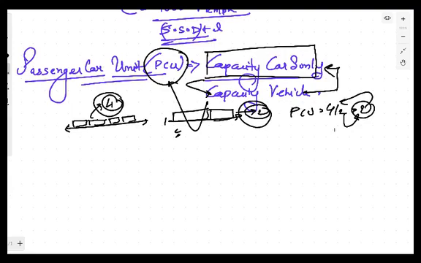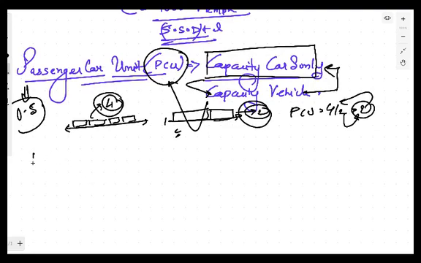But if you calculate the passenger car unit for a motorcycle or scooter, you know that you can move more motorcycles on a particular road section as compared to cars. In that case, the passenger car unit will be less than 1. For a motorcycle or scooter, the passenger car unit is 0.5. So this is the passenger car unit which you have to understand.